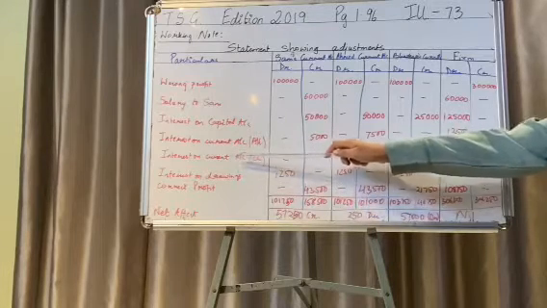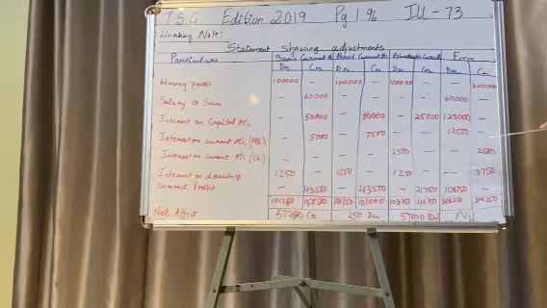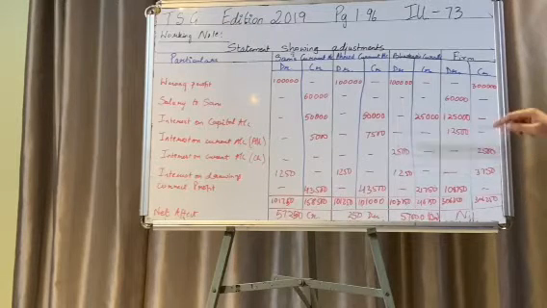But interest on current account has been charged to Bhaskar, so it's an income for the firm, so it is coming on the credit side, that is 2,500, and it is going to come on the debit side for Bhaskar because it's an expense for him. So 2,500 on the debit side.